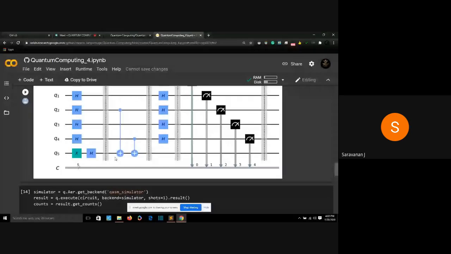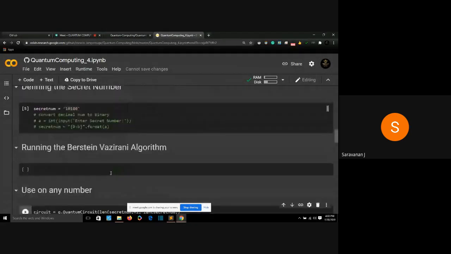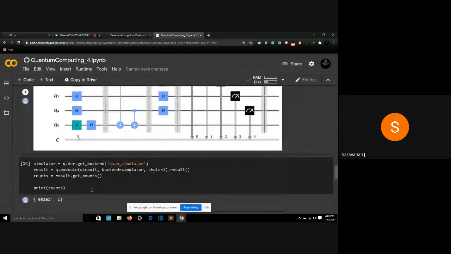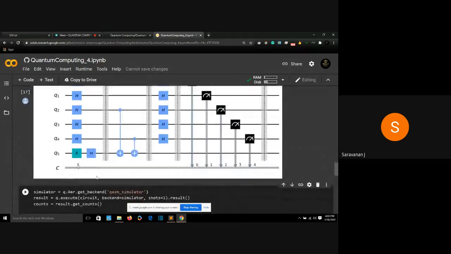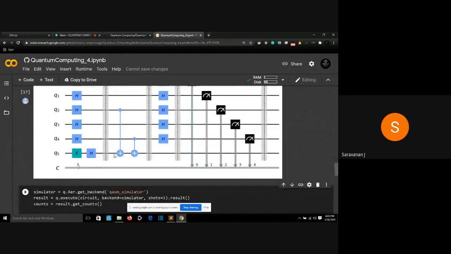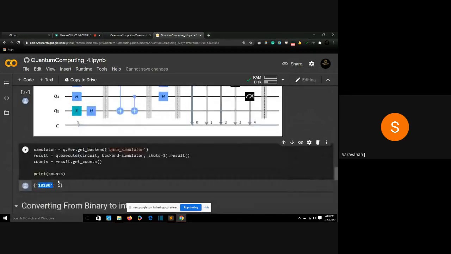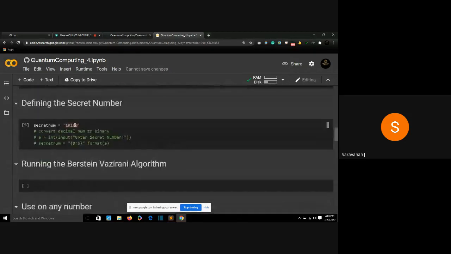Q2 and Q4 are now connected. Well, yeah, actually I reversed those things because I want this output in reverse. So I reversed those things. When I run this, I want this output to be more present. Now it's giving me the same output, 1 0 1 0 0. Since I want those outputs to be the same as our initial output, I reversed some of the code to get the exact output, 1 0 1 0 0, and my secret number was 1 0 1 0 0.